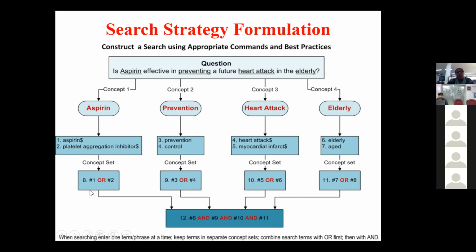Once you conduct your searches, one or two, then three or four, you combine them. First do single terms, then combine them with AND. And finally, when the results come, you combine these concepts with AND. So when searching, enter one term or phrase at a time, keep terms in separate concept sets, and combine search terms with OR first, then with AND.